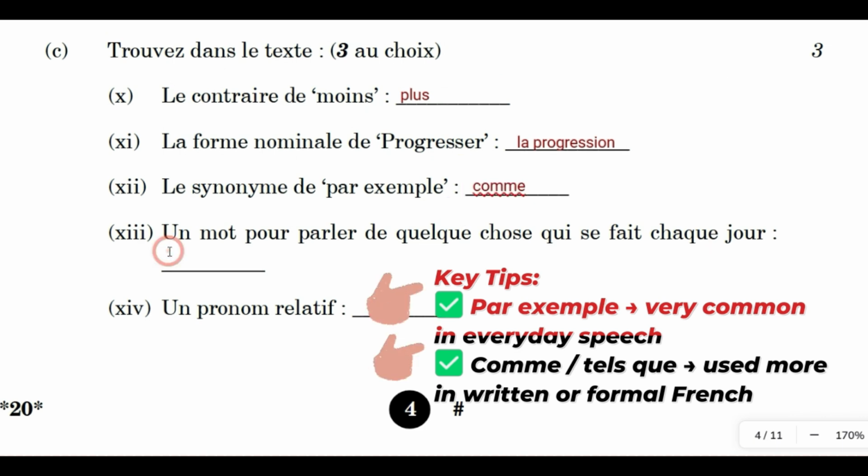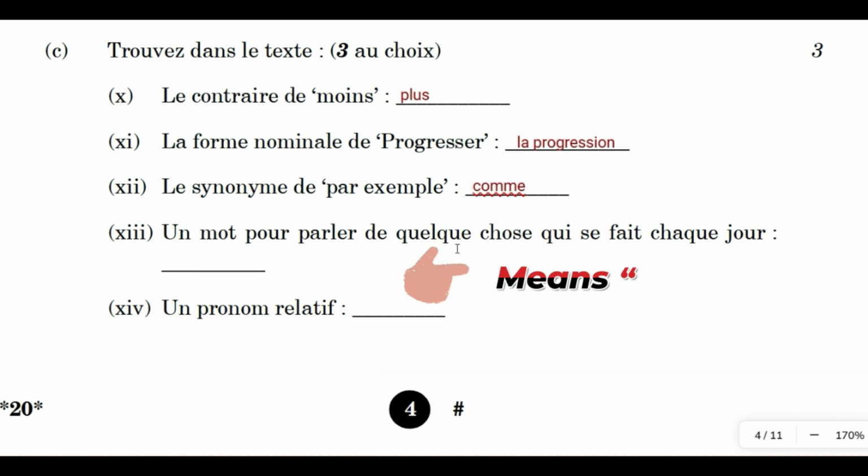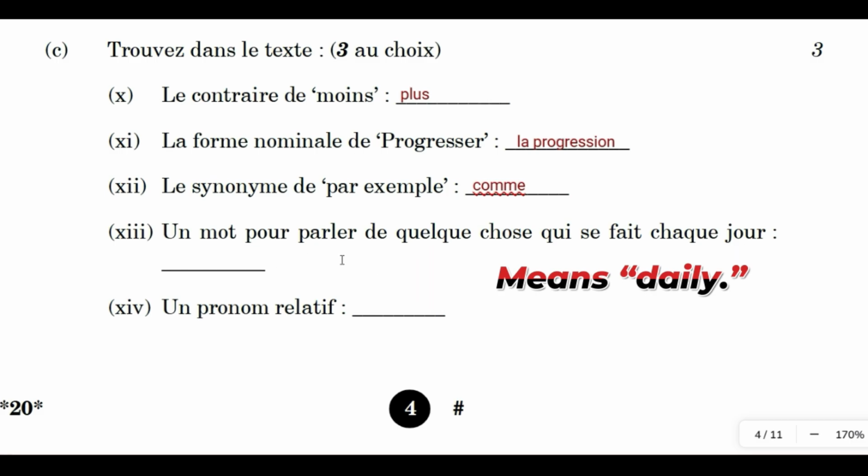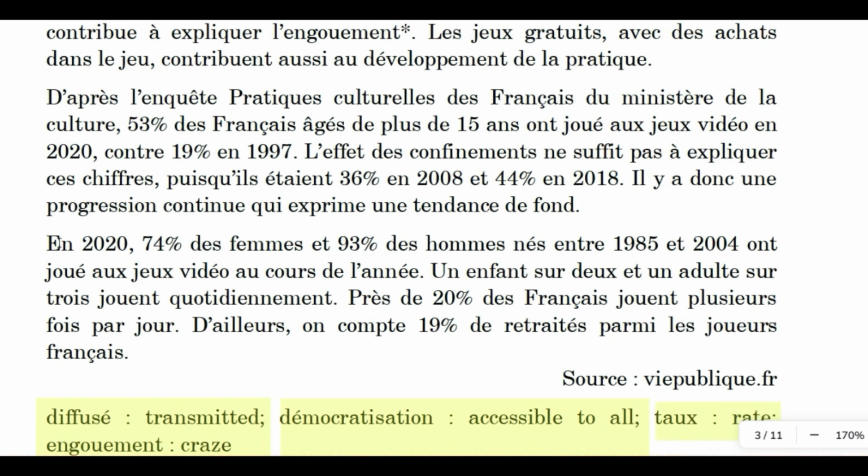Okay. Now, un mot pour parler de quelque chose qui se fait chaque jour. A word to tell something that you do every day. So we found here, isn't it? In the last paragraph, un enfant sur deux ou un adulte sur trois joue quotidiennement. 1 out of 2 kids and 1 out of 3 adults play daily. So, quotidiennement is our answer. From the text only we have to take, right?